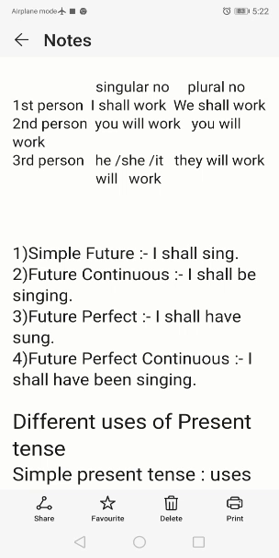Future continuous, I shall be. So which be form is used? Be only. I shall be singing. With that, we have added ing. And next, future perfect, I shall have. So with perfect we have to use have. I shall have sung. And future perfect continuous, I shall have been. I shall have been singing.